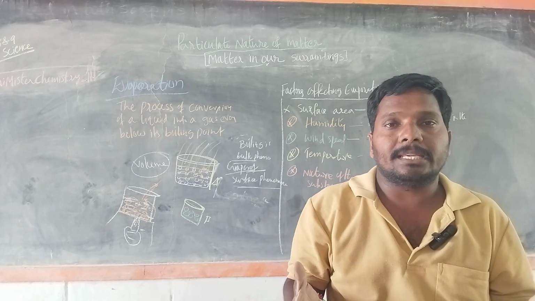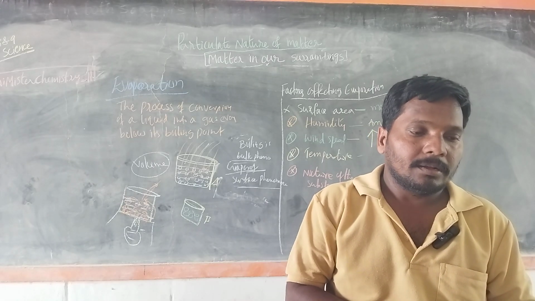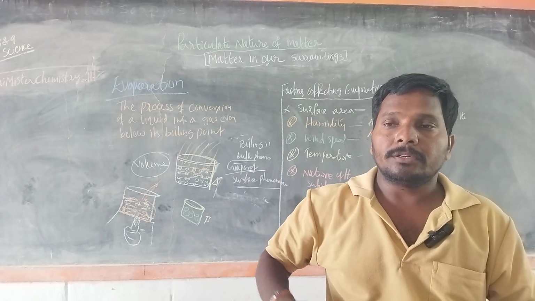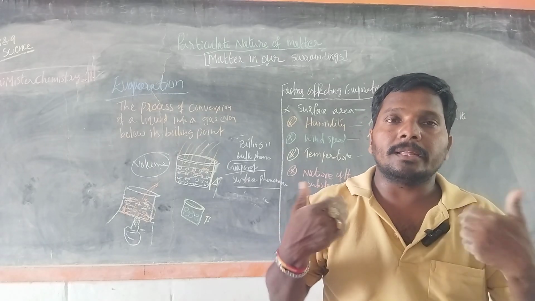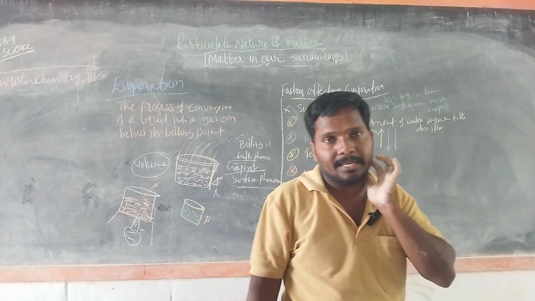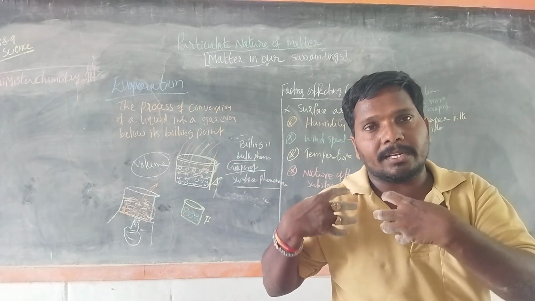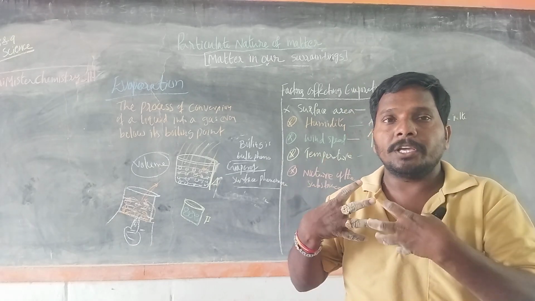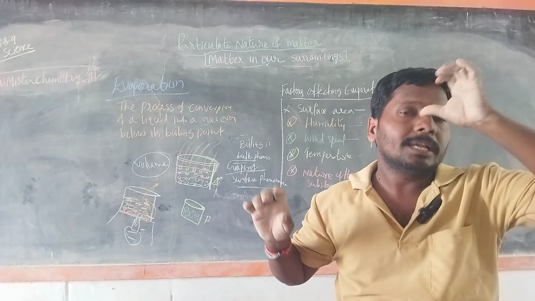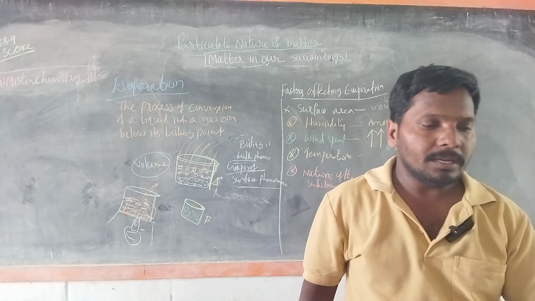Perspiration or sweating in our body happens because of evaporation. Due to hot summer, water is removed from our body and dehydration takes place. So sweat is formed on our body. Due to evaporation, the sweat is evaporated, then we can feel some cool.